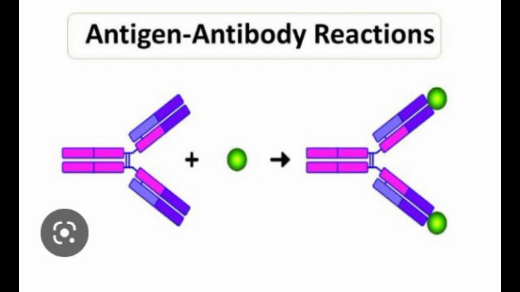Double diffusion in two dimensions, the Ouchterlony procedure. Immunoelectrophoresis. Immunoelectrophoresis combines electrophoresis and immunodiffusion. By this technique, a number of antigens can be identified in human sera. It is particularly useful for detection of normal and abnormal serum proteins like myeloma protein.